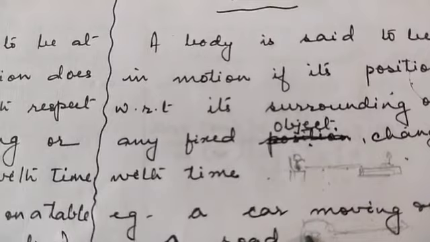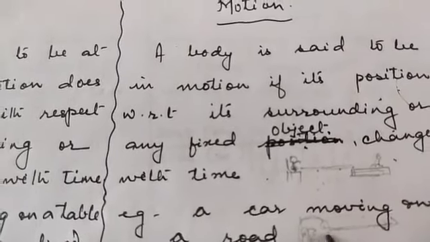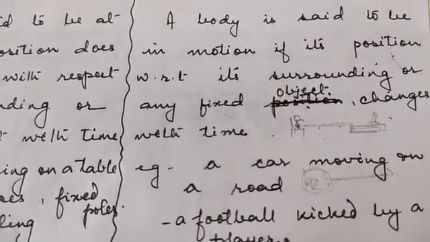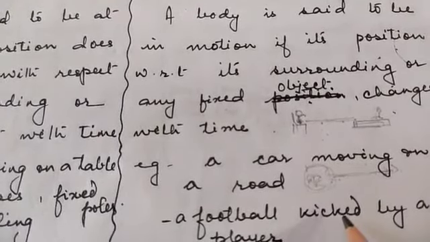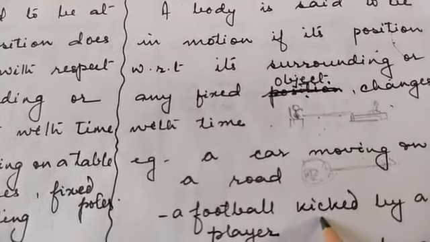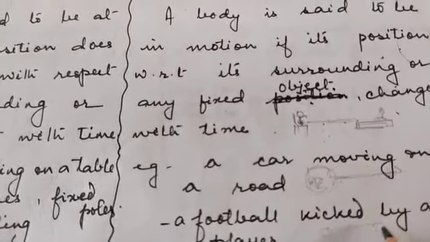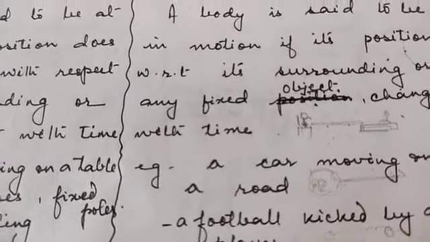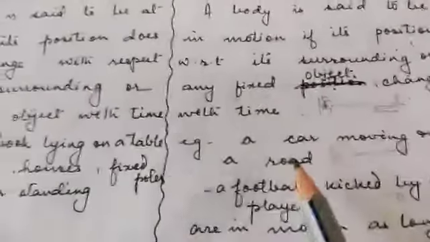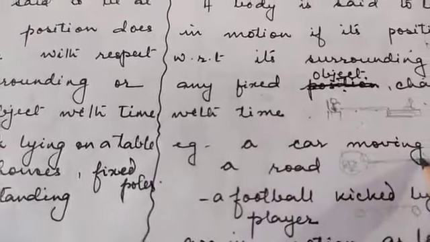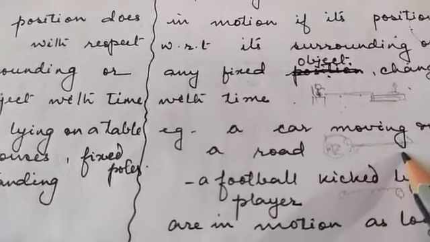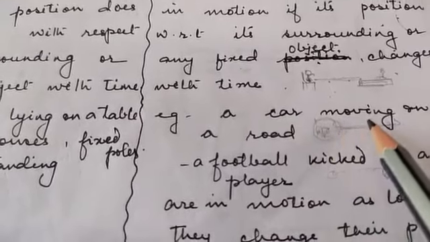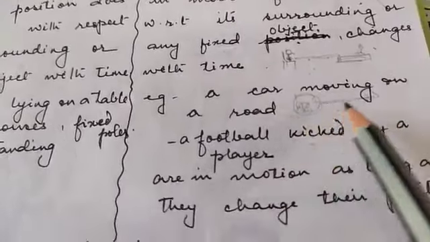A football. You place a football on a field. When you place the football on a field, then the football is at rest. But once you kick the football, what happens? The football starts rolling. When it starts rolling, then it is in motion. Right? Once it comes to a halt again, then it is at rest. Similarly, when a car comes to a halt, it stops, then the car is again at rest. So things are in motion as long as they change their position with the surrounding.